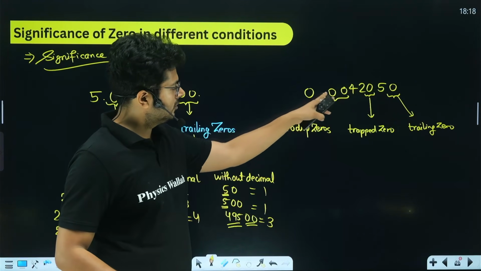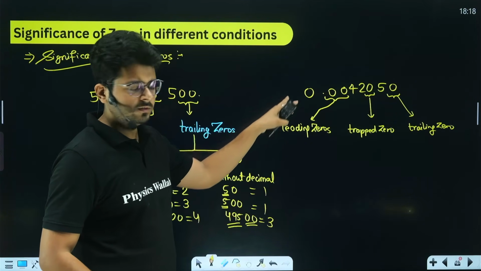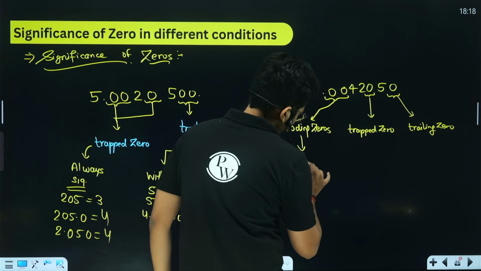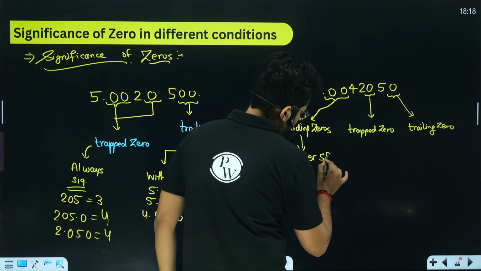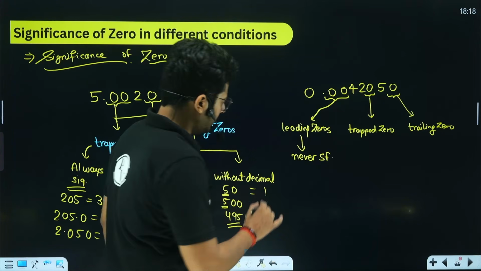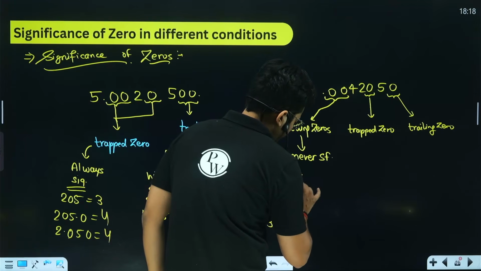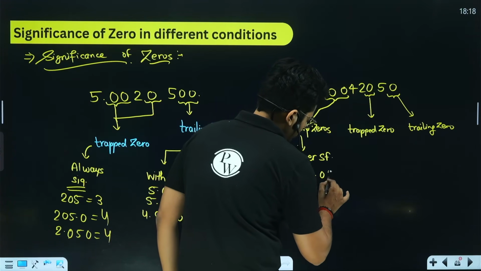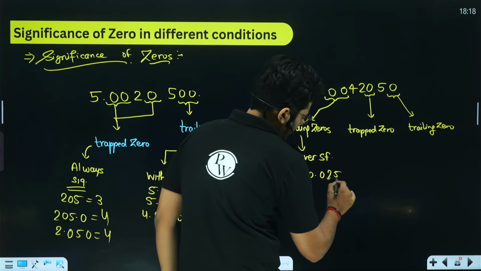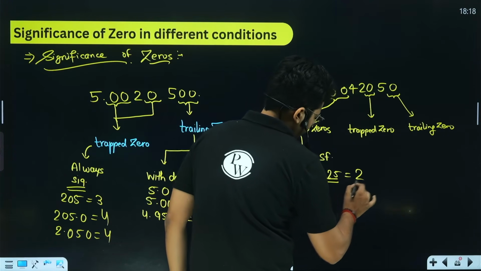So here the zeros are there and there is no non-zero number before that. So leading zeros are never significant, right? So basically these zeros will not be counted. For example, if we take another example, if we have 0.025, so this 0 is a leading 0. Only these two are non-zero digits. So we have 2 significant figures.